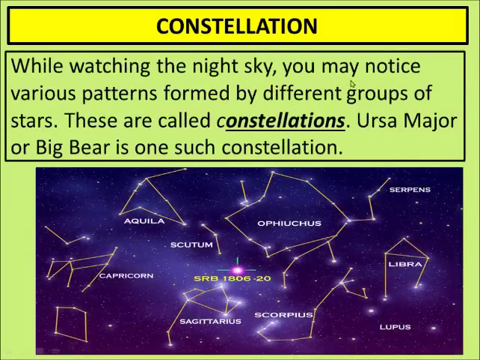Now, what are constellations? While watching the night sky, you may notice various patterns formed by different groups of stars, and these groups of stars, when they are together, are known as constellations. Ursa Major or Big Bear is one example of such a constellation. If you stand on the terrace someday, just look at the sky.